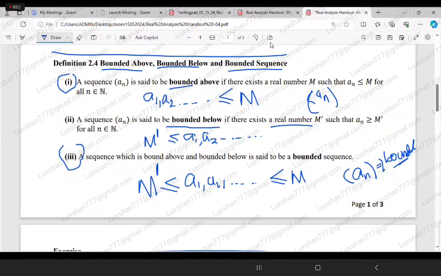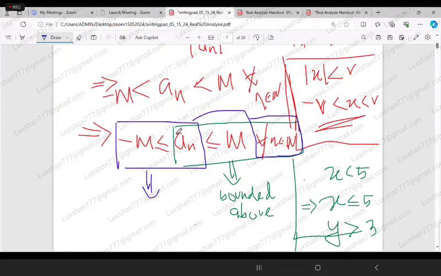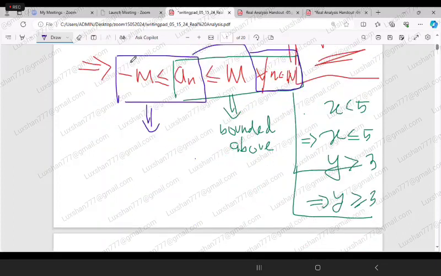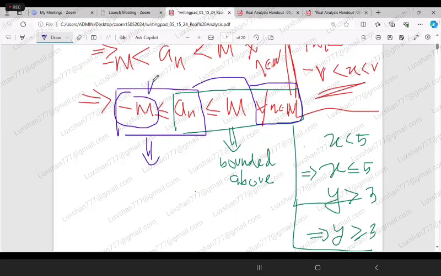So in that way, you can say that you have a real number such that a_n is greater than or equal to a particular real number M dash. I'm just explaining the proof.